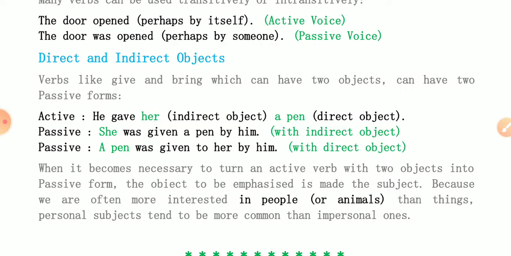But if you ask which one we should use, here you can understand that we are often more interested in people or animals than things. That's why personal subjects tend to be more common than impersonal ones. We should use the indirect object, it will be better.